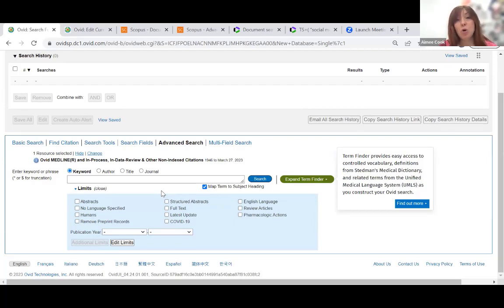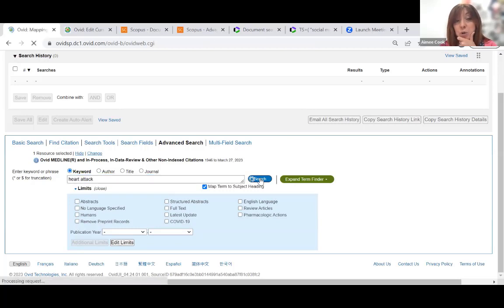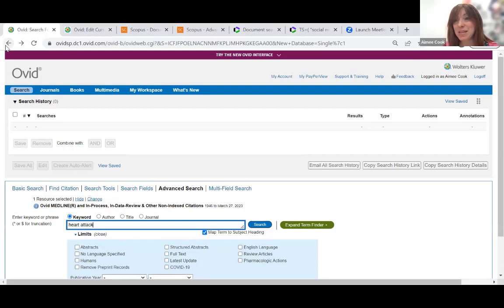To give you a couple of examples of why this is useful, let's say that you're looking for information on strokes or heart attacks. So heart attacks, common parlance, everyday language. What this database will do for you is interpret your everyday parlance into medical diagnoses. So whether or not you know that the medical diagnosis for a heart attack is a myocardial infarction, this database is sophisticated enough to say, okay, I know what you're looking for. A myocardial infarction is what you'll find in the literature, and you can go ahead and add that without having to have any further information about how a heart attack is defined in medical terms.